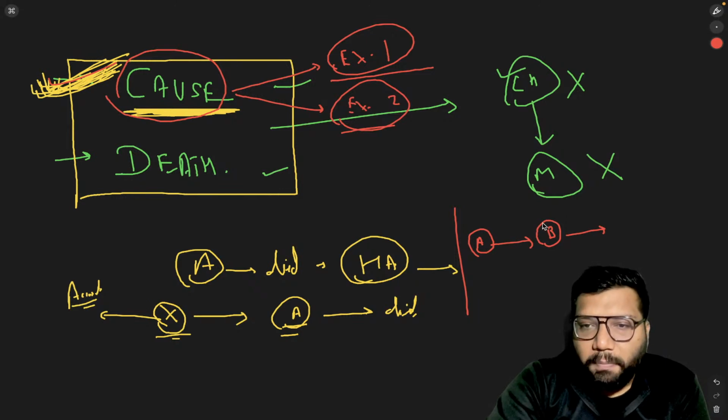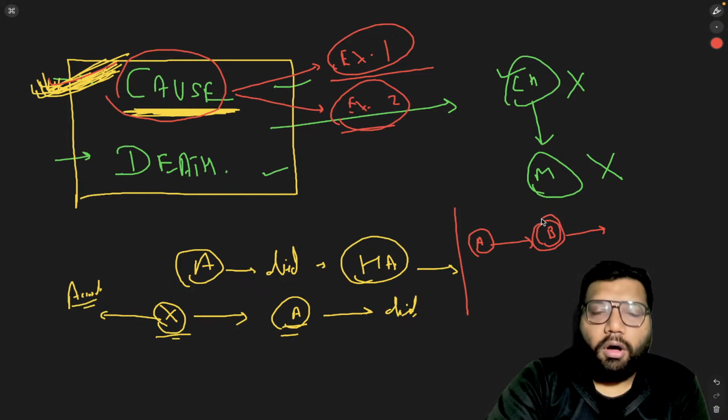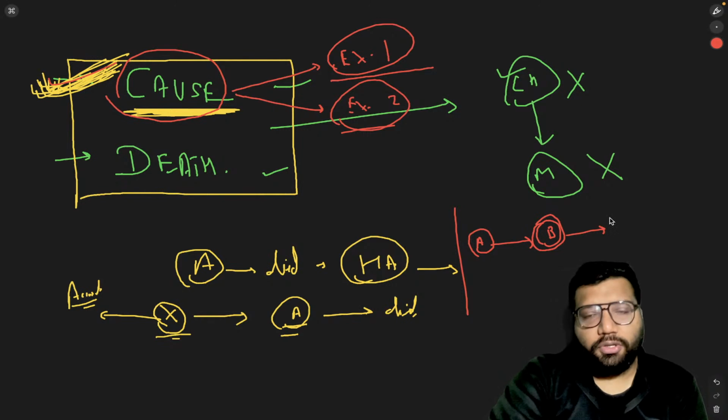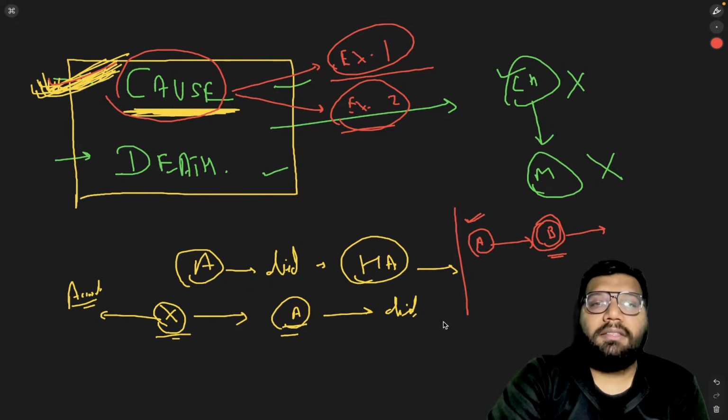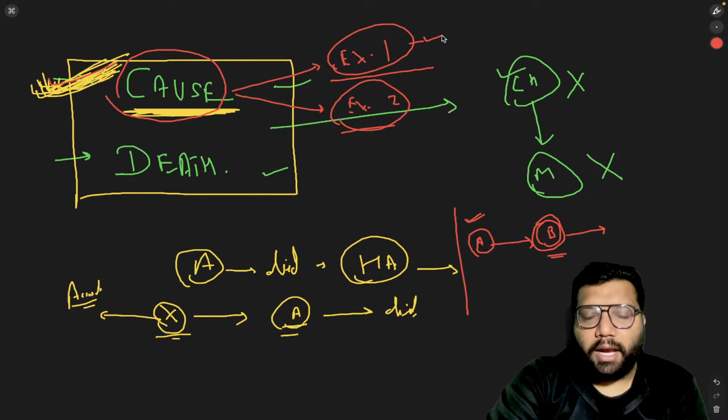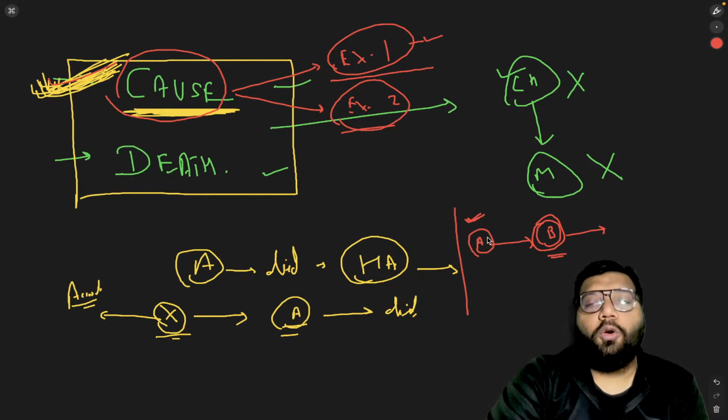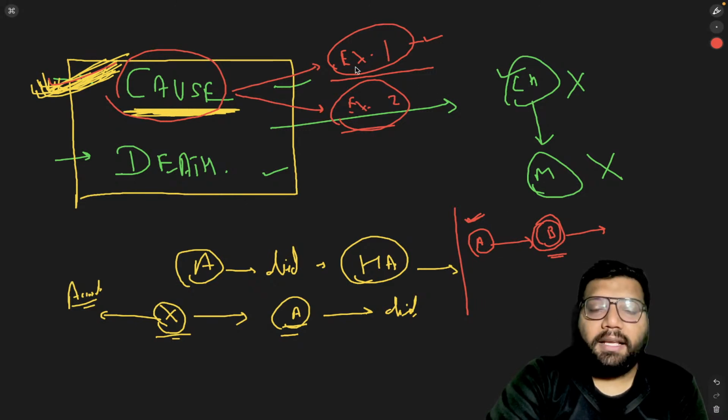Now Mr. B died because of the brain tumor, first option, or Mr. B died because of Mr. A. The answer to this question lies in explanation 1, and it concludes that it is Mr. A only who caused the death of Mr. B. That is basically your explanation 1.